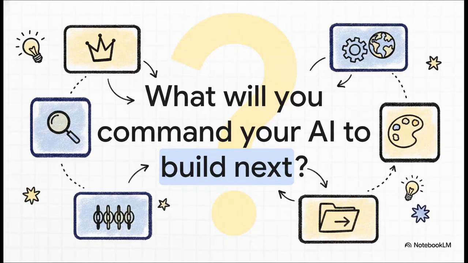The 6-part formula is yours now. Role, task, context, style, constraints, and output format. So the only question left is, what will you command your AI to build next?